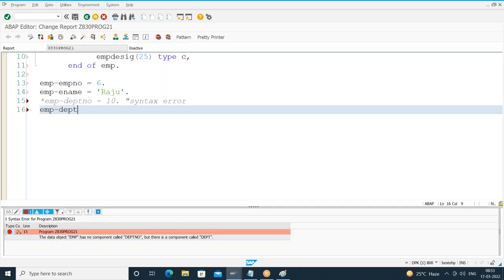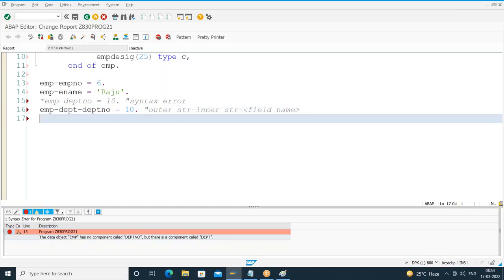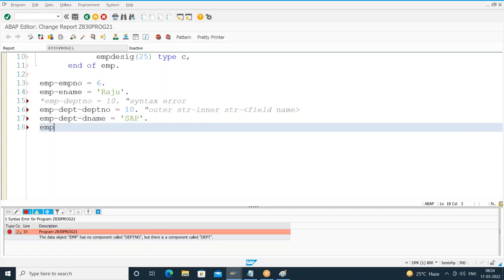So how do we access it now? EMP-department-department number. So this is the way you access. What is the syntax? Outer structure-inner structure-field name. Similarly, let me store the data for department name. So here I'll say department name. Then I'll set some data for designation.